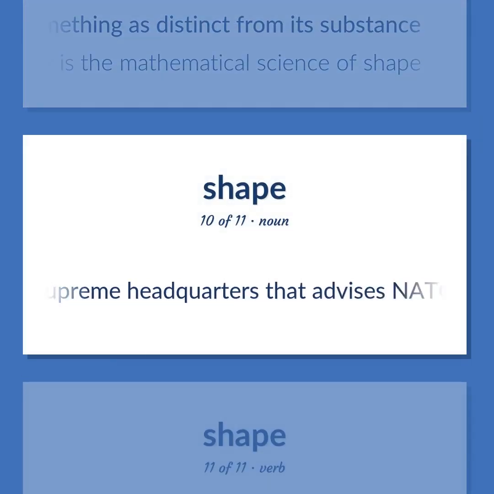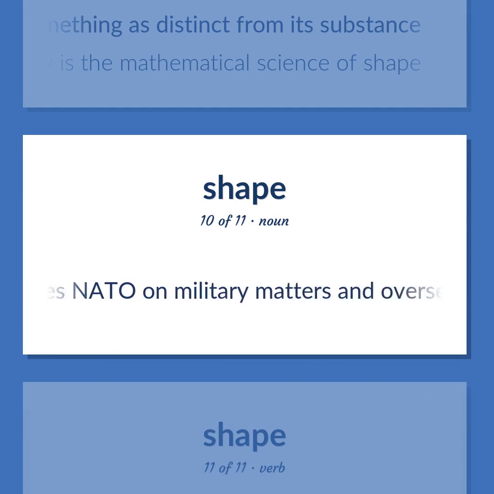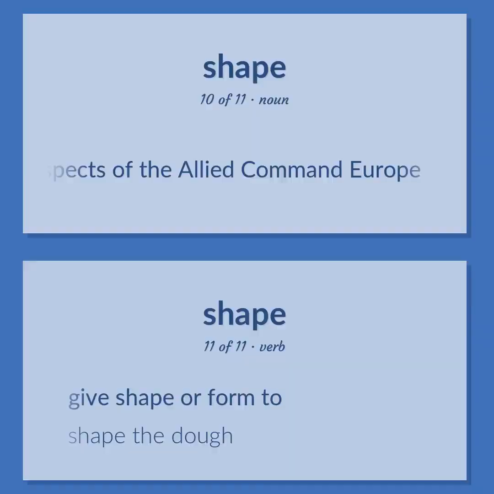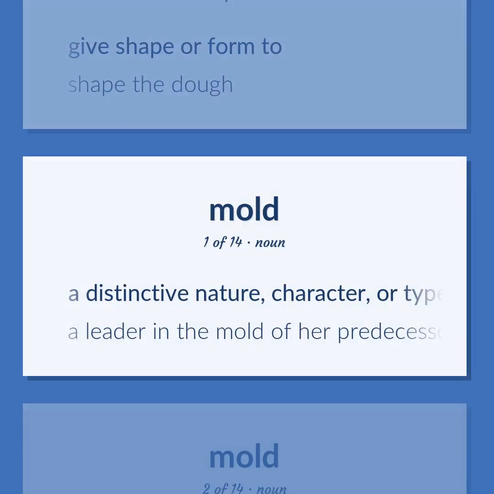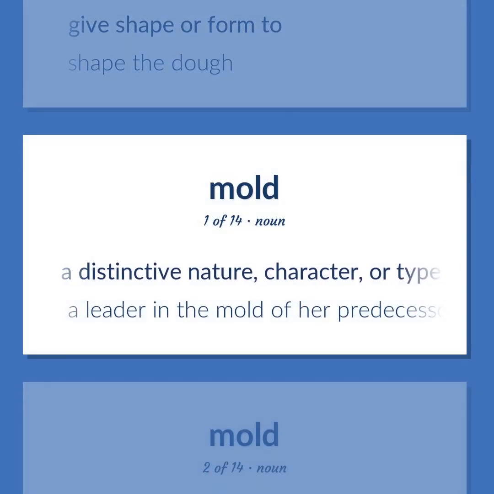The supreme headquarters that advises NATO on military matters and oversees all aspects of the Allied Command Europe. Give shape or form to. Shape the dough. A distinctive nature, character, or type. A leader in the mold of her predecessors.